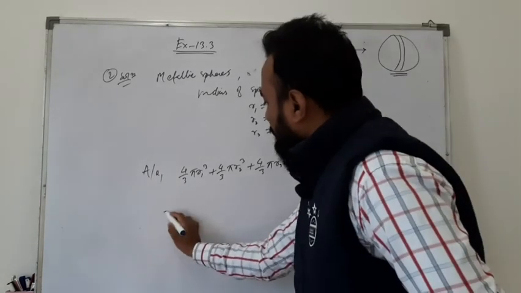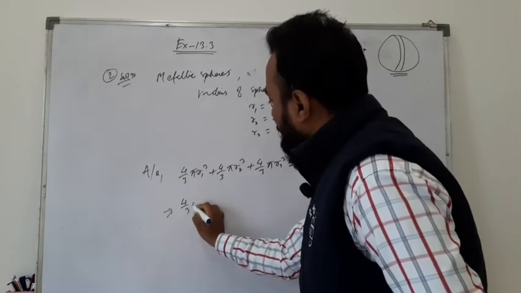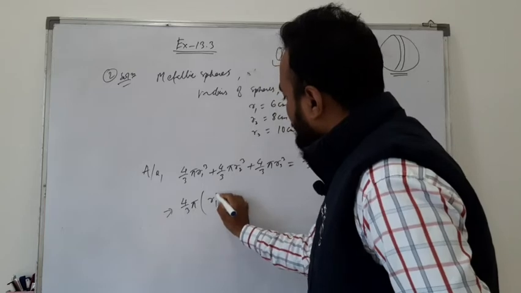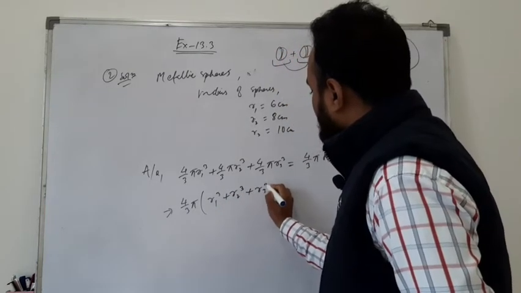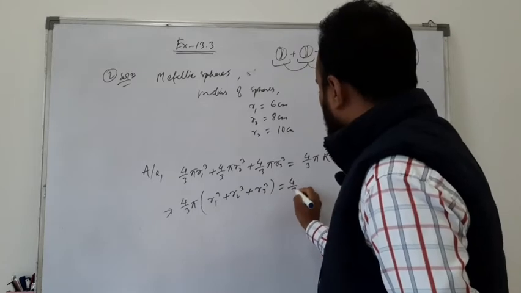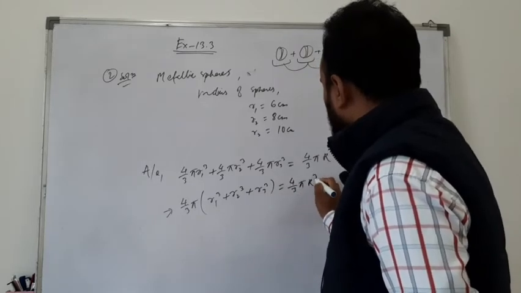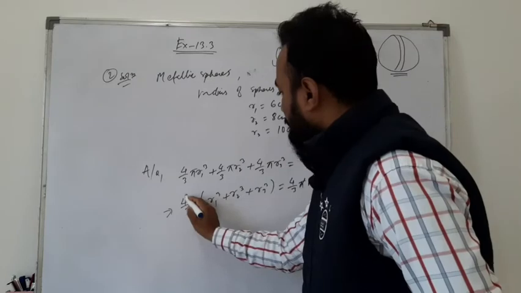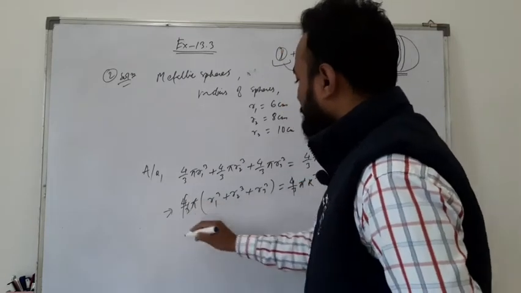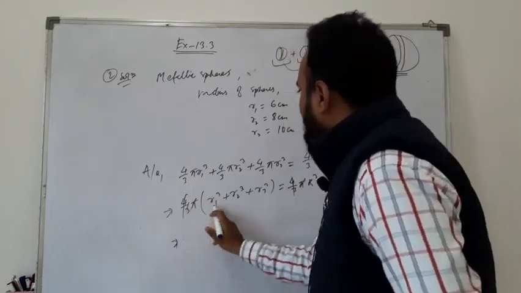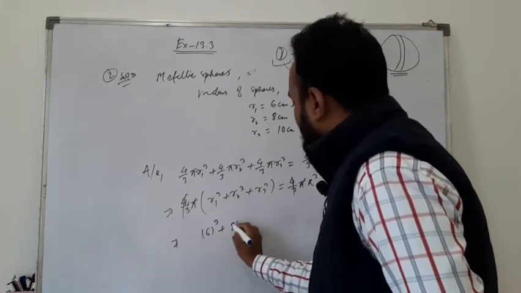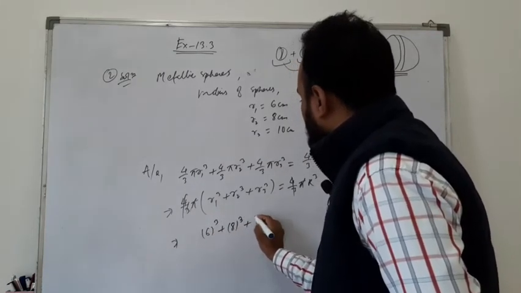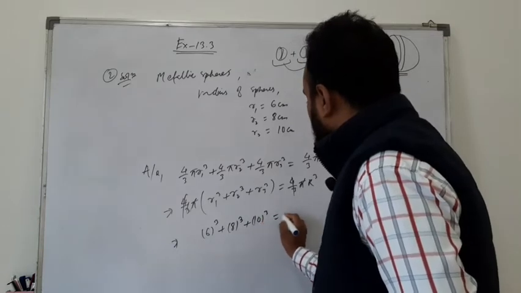Take 4 by 3 pi common here, so r1 cube plus r2 cube plus r3 cube is equal to R cube. Pi cancels with pi, and 4 by 3 cancels with 4 by 3. So now r1 cube means 6 cube plus 8 cube plus 10 cube.